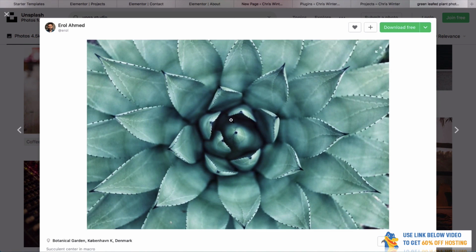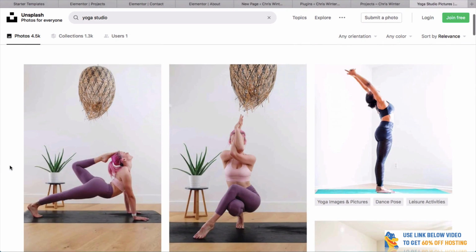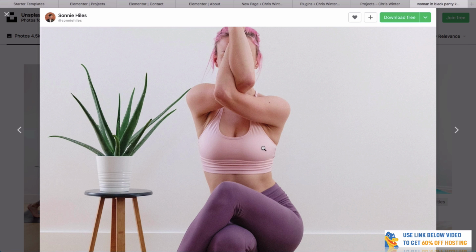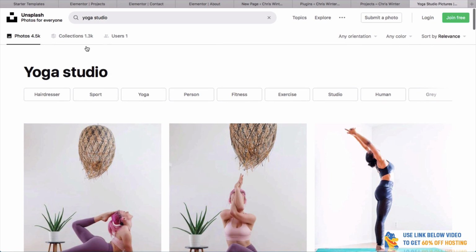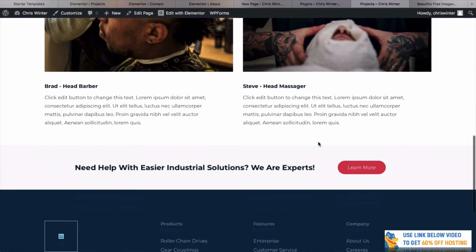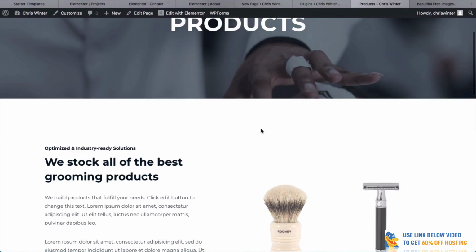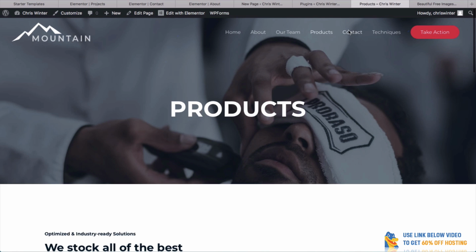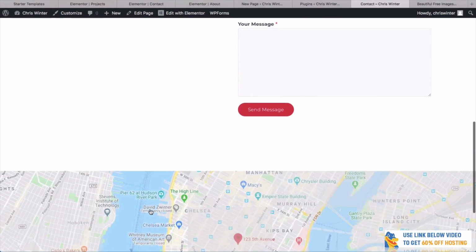This is a great background image here. I love this one. You could definitely use that for a few things. Or like I said, if you had a yoga pose, you can get these really high quality images that you can simply use. You might have your own images, but if you're stuck, jump onto Unsplash. I love using Unsplash. If we go down here, we can see that we've got the next one, which are products. We talk about our shaving brushes and things. Our contact page, which shows where to find us with this map.